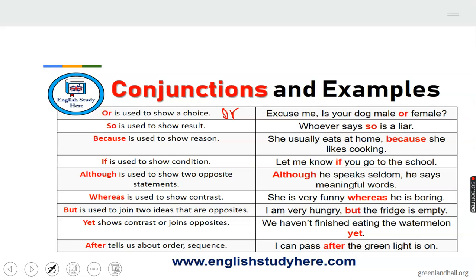Yet we haven't finished eating the watermelon yet. After tells us about order and sequence. The sentence is: I can pass after the green light is on. Okay, I'm sure you can see the sentences that I've made with the examples of the conjunctions I have on this slide here.